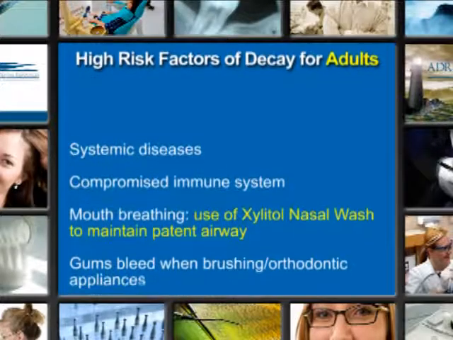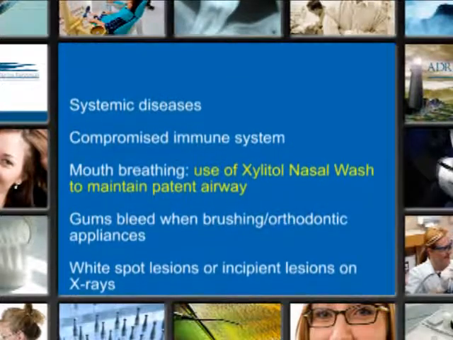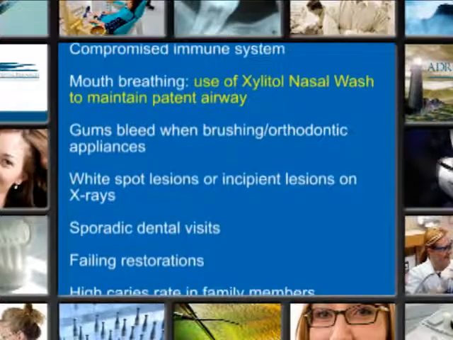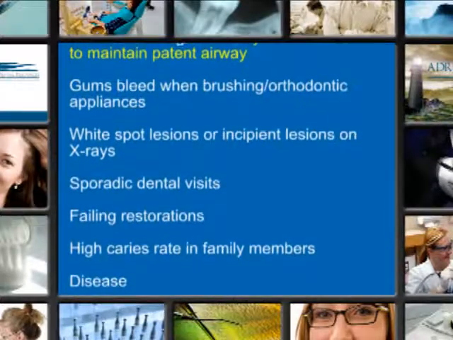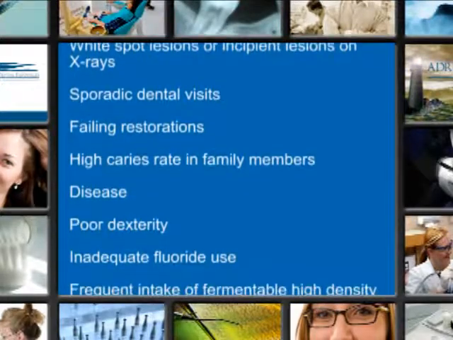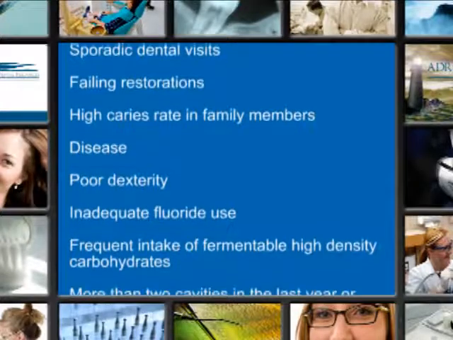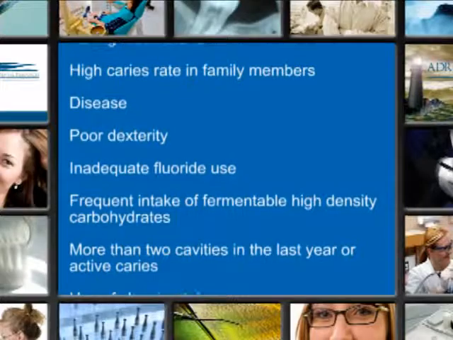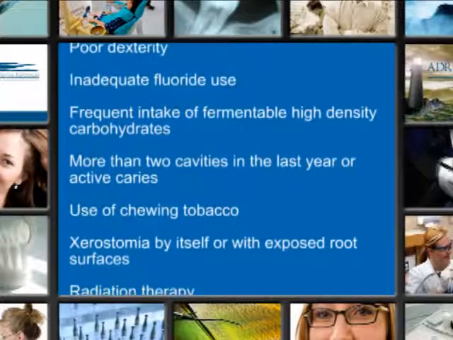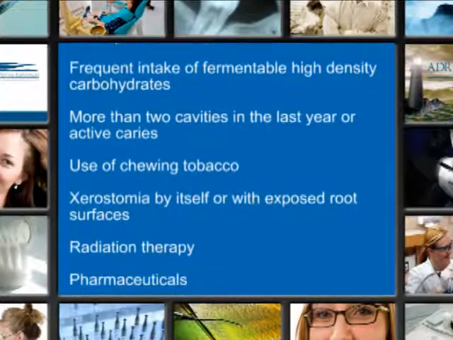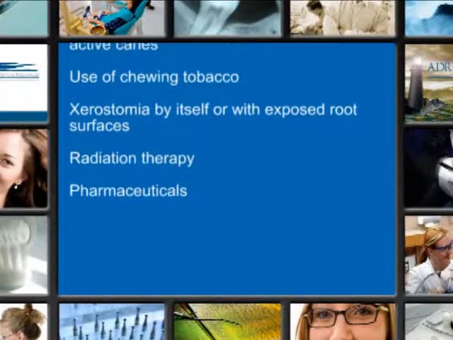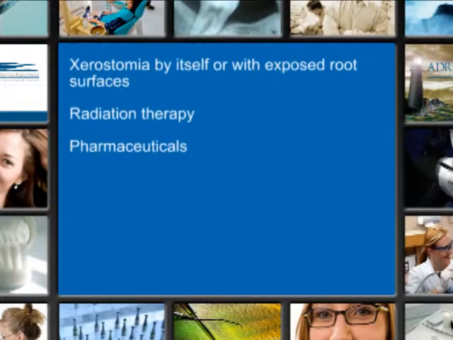Systemic diseases, compromised immune systems, mouth breathing, gums bleed when brushing or during orthodontic treatment, white spot lesions or incipient lesions on x-rays, sporadic dental visits, failing restorations, high caries rate in family members, disease, poor dexterity, particularly in the geriatric community, inadequate fluoride use, frequent intake of fermentable high-density carbohydrates, which basically is processed foods, more than 2 cavities in the last year or an active caries process, use of chewing tobacco, xerostomia by itself or with exposed root surfaces, radiation therapy, and pharmaceuticals.